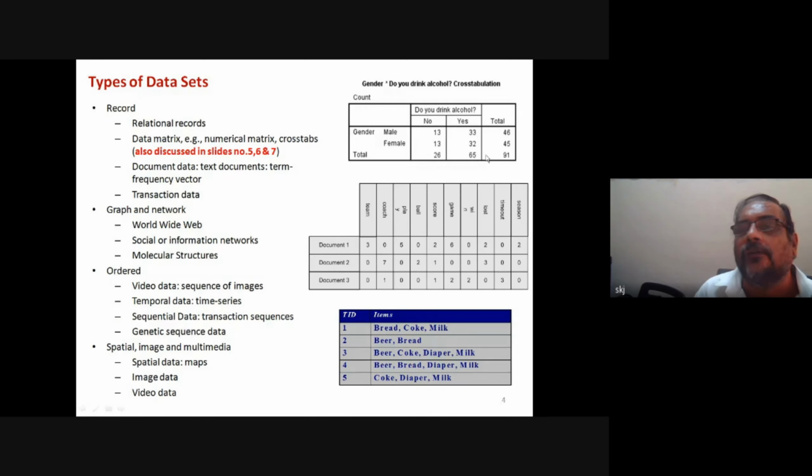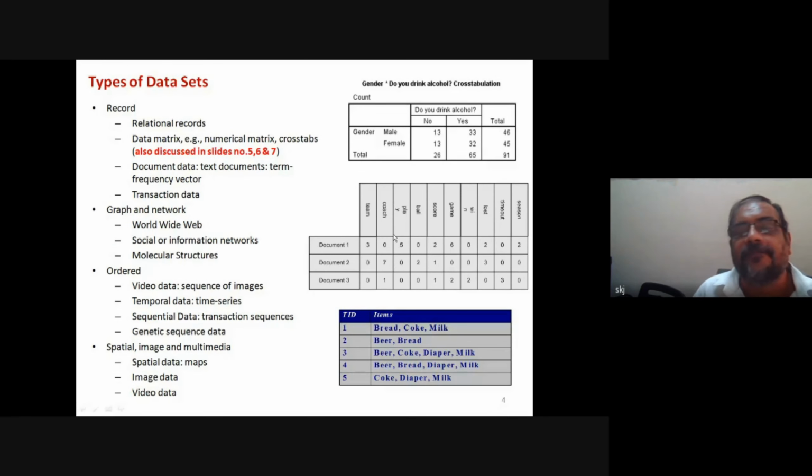The last row and last column refer only to the sums of the individual values of the variable gender and the variable written here on the column side. So this is also one way, and I have shown a few more examples in the next few slides.